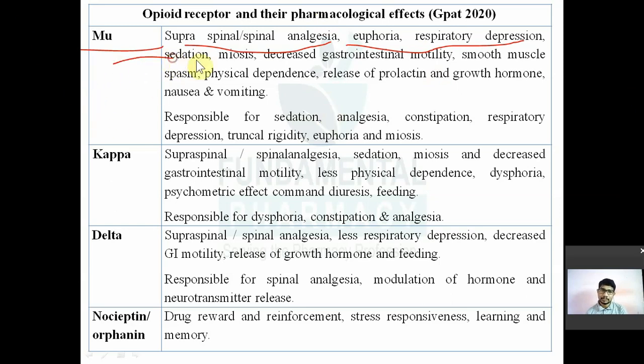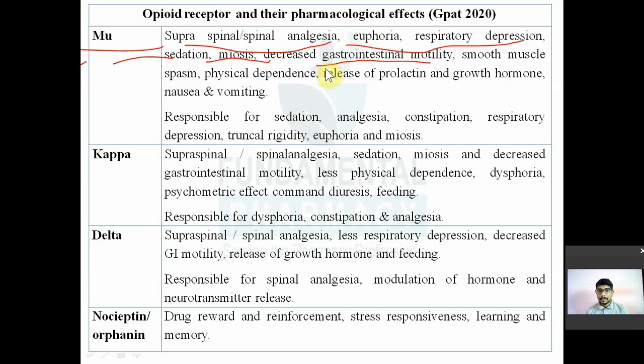Your pupil size will decrease. Decrease in the GIT motility means constipation. Okay. So those drugs which interact with the mu receptor will produce analgesia, euphoria, respiratory depression, sedation, pinpoint pupil (meiosis means pinpoint pupil), and constipation, a decrease in the GIT motility.